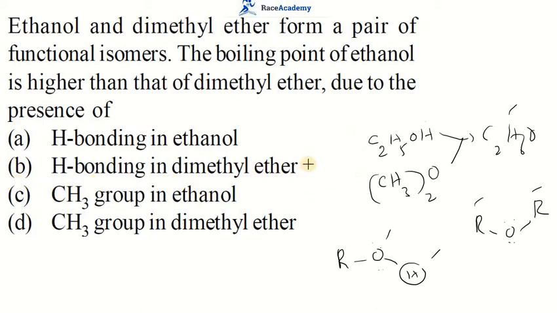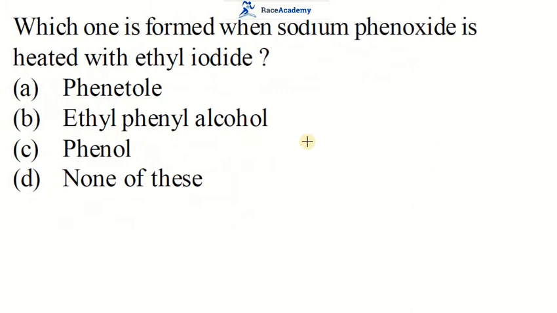So the absence of hydrogen bonding in dimethyl ether is the problematic thing here. The boiling point of ethanol is higher than dimethyl ether due to the presence of hydrogen bonding in ethanol. So we can go with hydrogen bonding in ethanol as the reason behind the high boiling point of ethanol than dimethyl ether. Okay. Let us move to the next one.